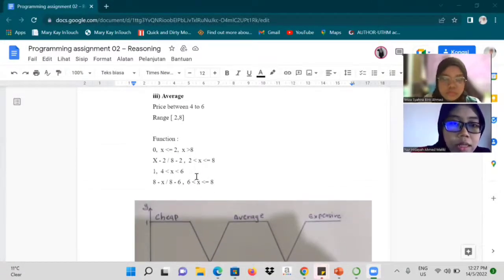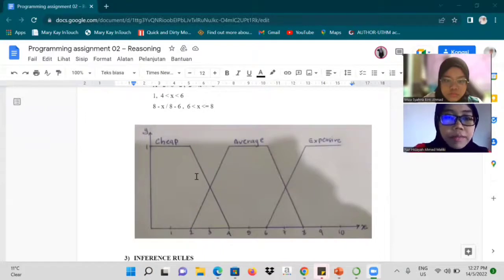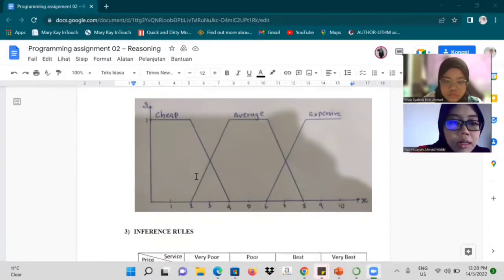Okay, next, the average, price between 4 to 6, and the range is 2 and 8, and that is the function of the average. Next, this is the graph of the price.